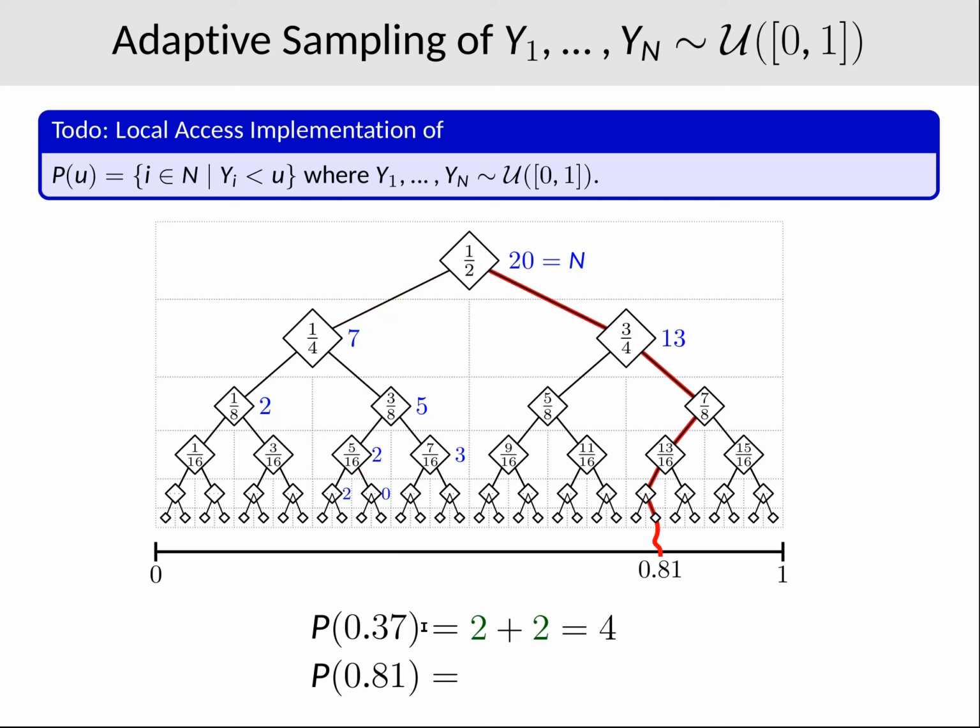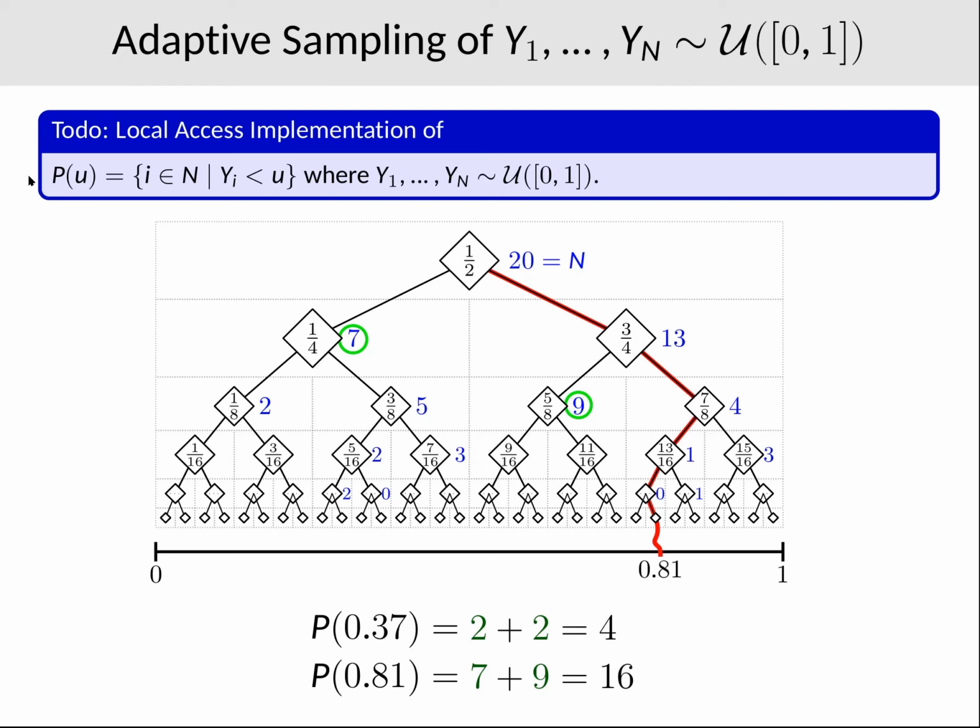Say we have another query now for 0.81. Then we do the same thing again, except that we don't start at the root because we already know 13 go here, and we start sampling at this point, refining the annotation as is required to answer the query. Here we get a 0 at this step, and the answer to the query is 7 + 9 = 16.